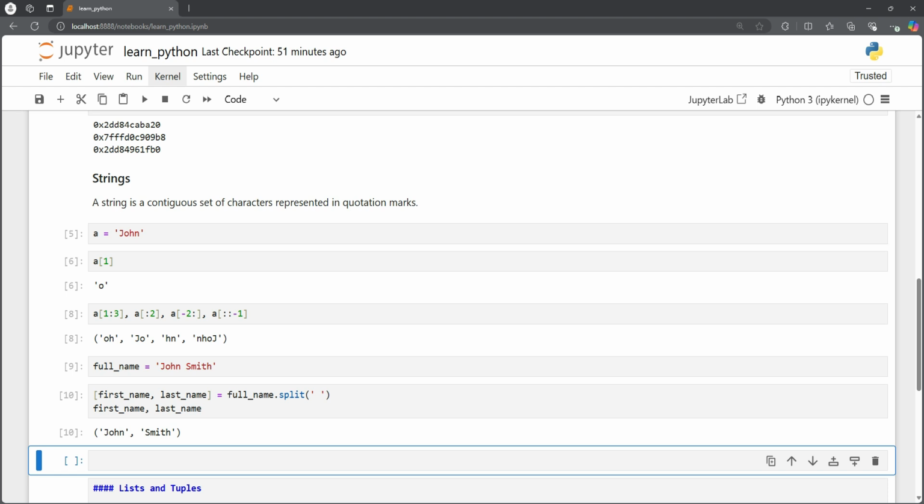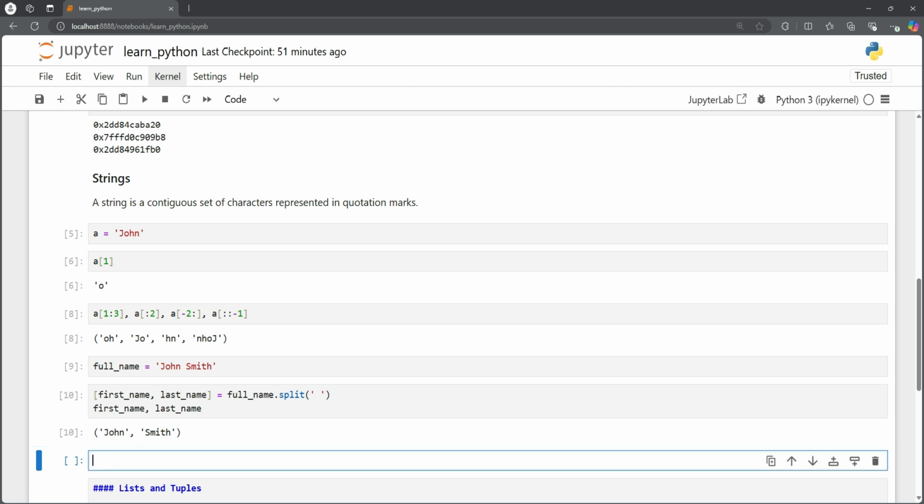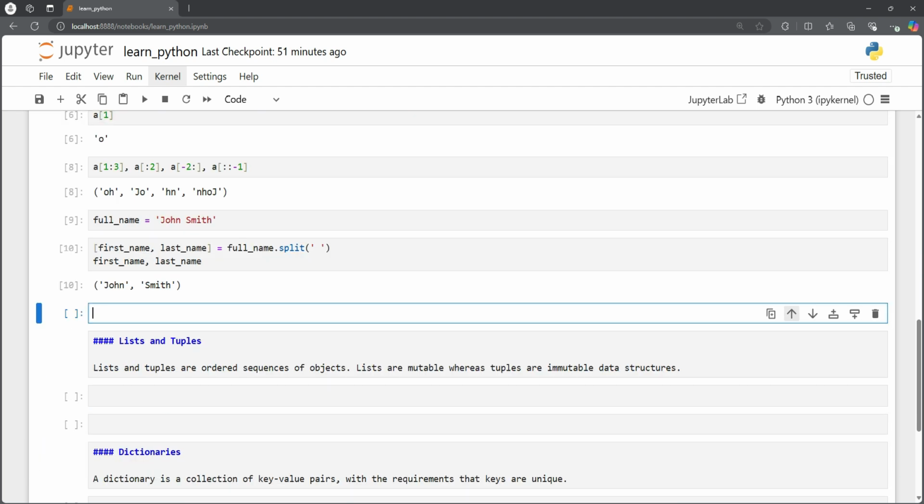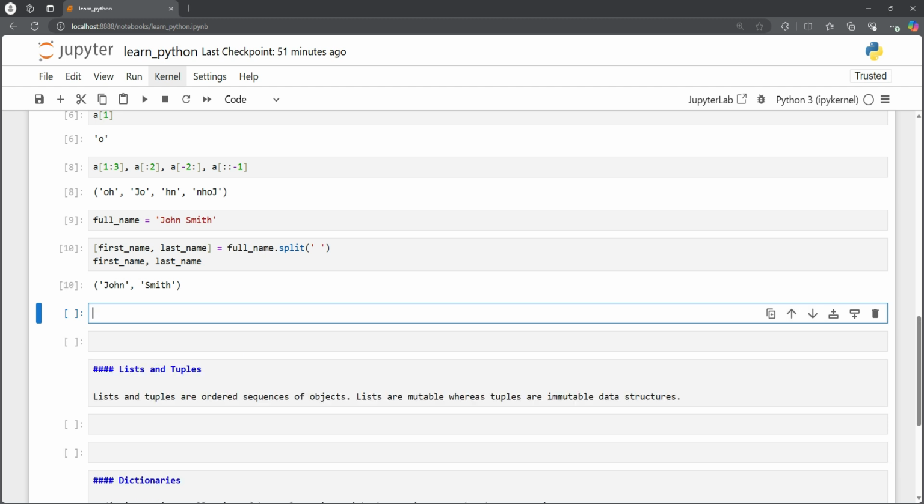Another way, if we want to now combine these first name and last name in a different format. For example, we want to first display last name and then comma and then the first name. We could also do that using the join, and we could say first name, last name.